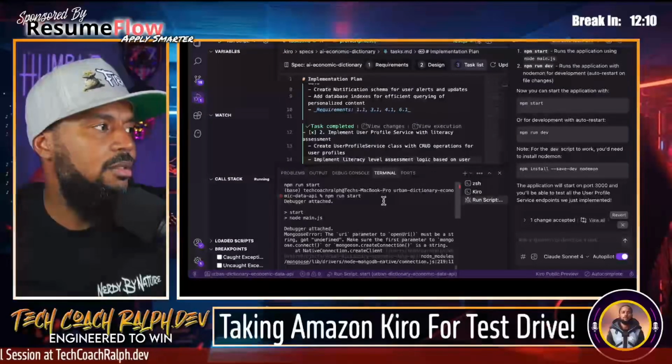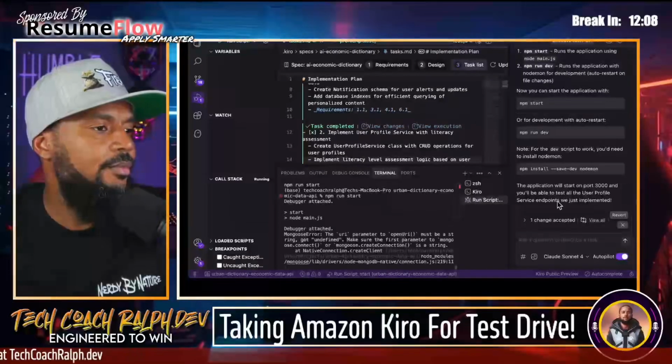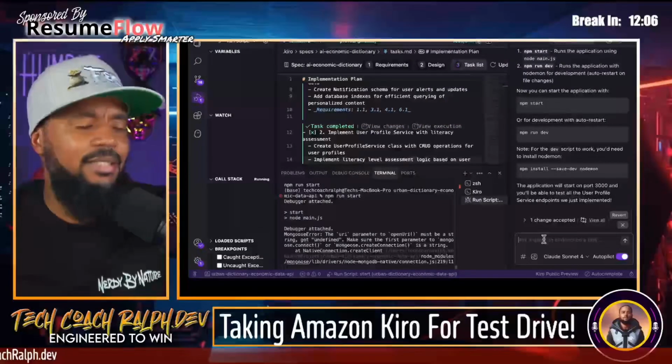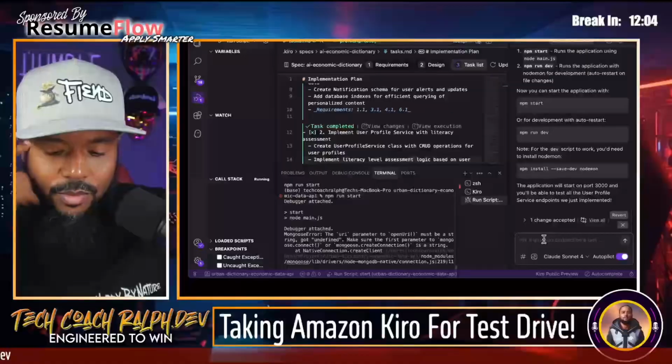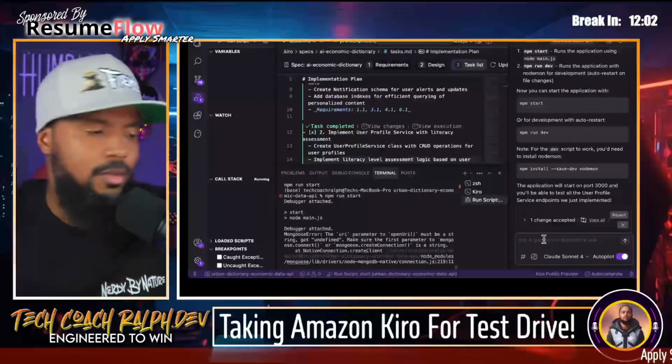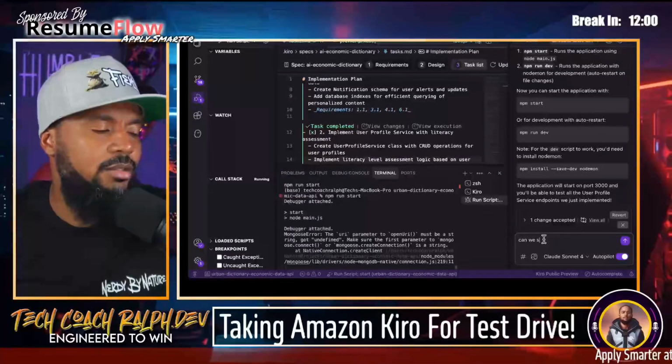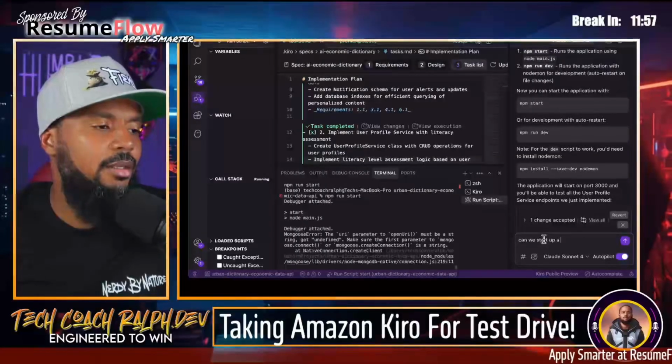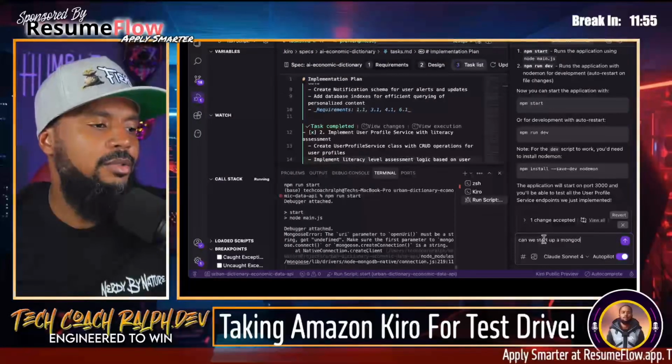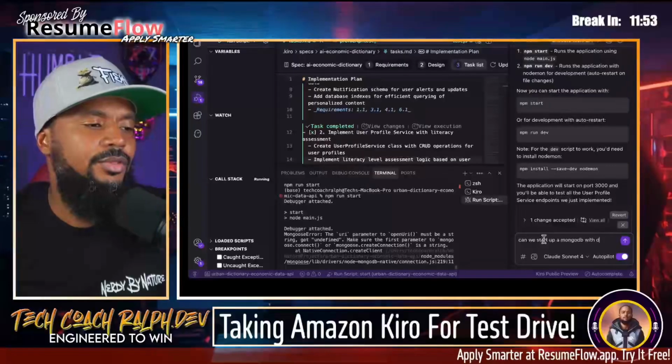So let's ask it. Can we start up a MongoDB with Docker?